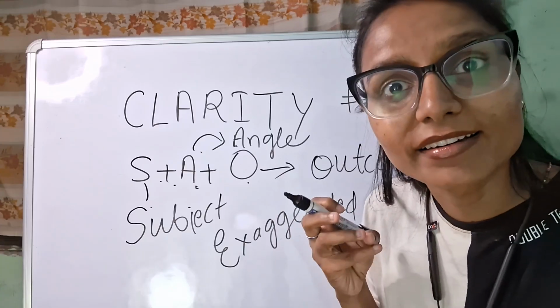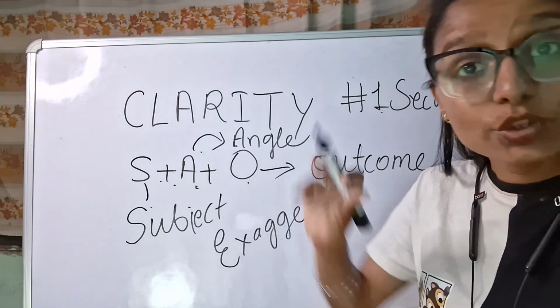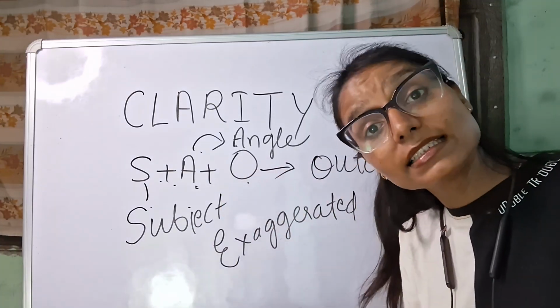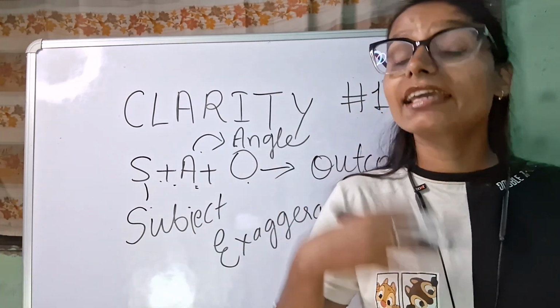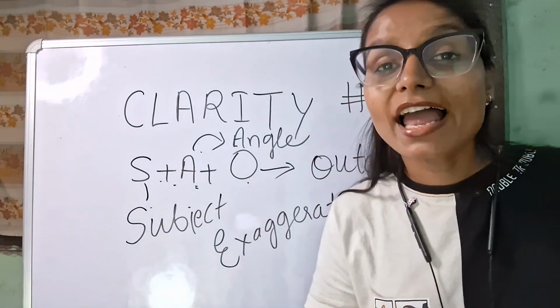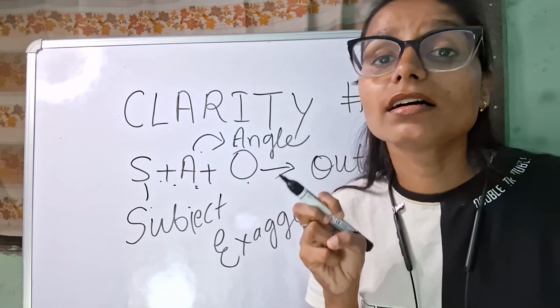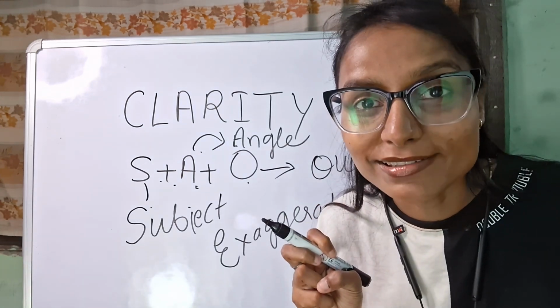This is the secret. So that is why they write it as hashtag one secret. So they exaggerate the title all the time. They exaggerate the headings. They exaggerate the topic so that they can attract the reliability of the audience.